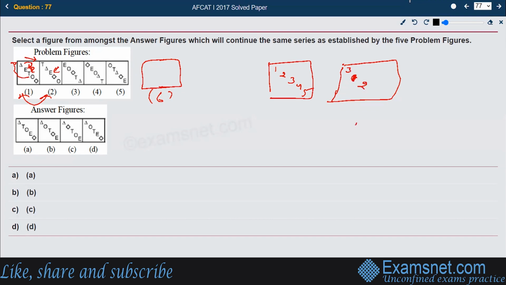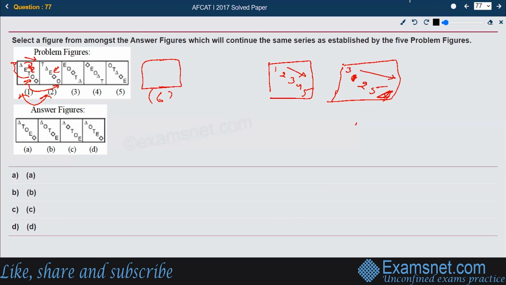Now what is happening with 4 and 5? See, what was the circle has taken the place at the last. So 4 has become 5, and obviously 5 would have become 4. So this is the order change. 1 2 3 4 5 has been changed to 3 1 2 5 4.